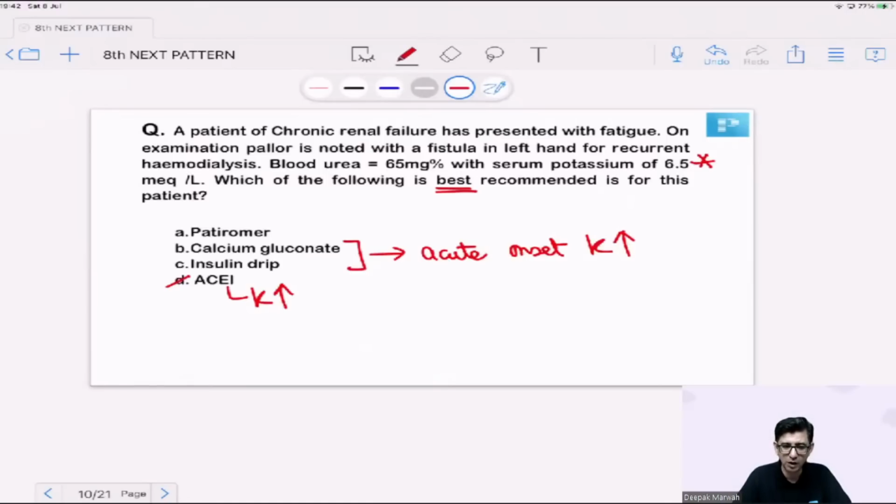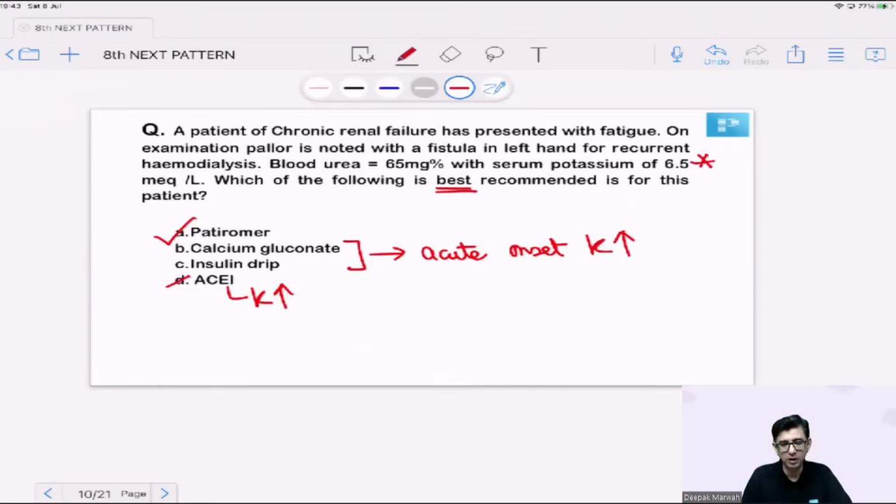So what you need to do is give patiromer for the patient, which is a novel, newer oral potassium binding agent. It will bind to the potassium in the GI tract and cause a reduction in the values of potassium in the patient. The correct answer for this question is option number A.